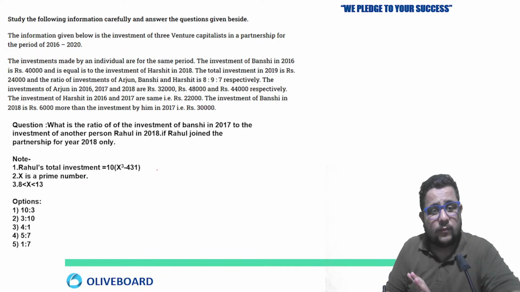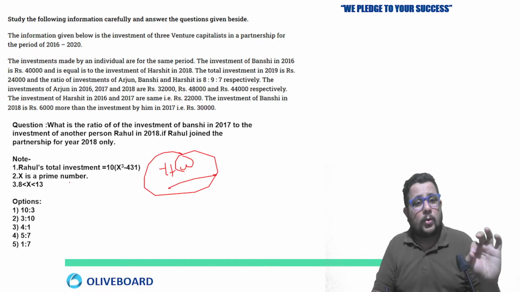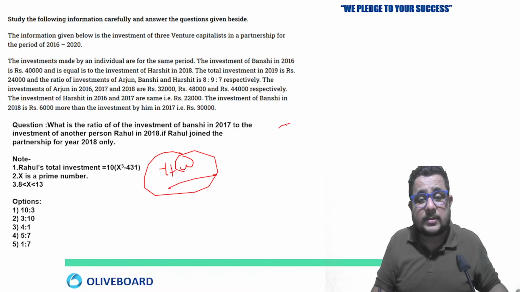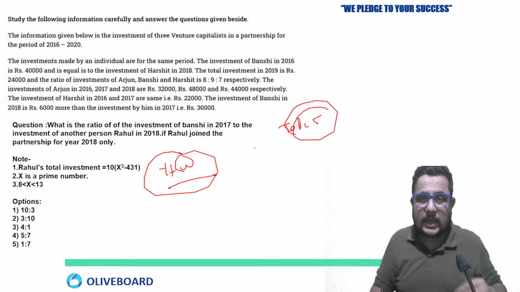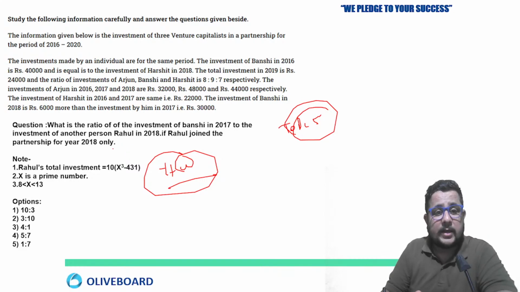Now this is the homework for you all. Here what is given? I have already solved this in my previous DI session, especially where I discussed the top 25 questions of data interpretation. You can find the session in our playlist, where we have done the same question. So this is for your practice. You can try this one.